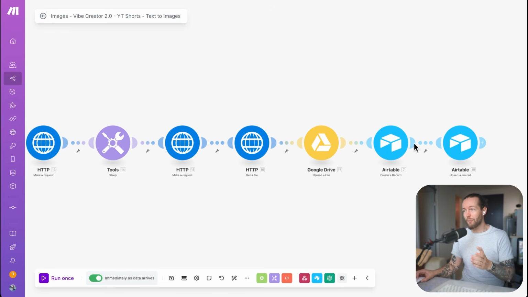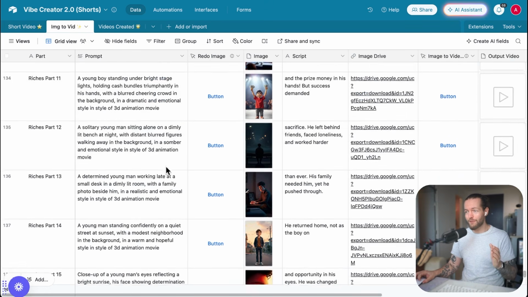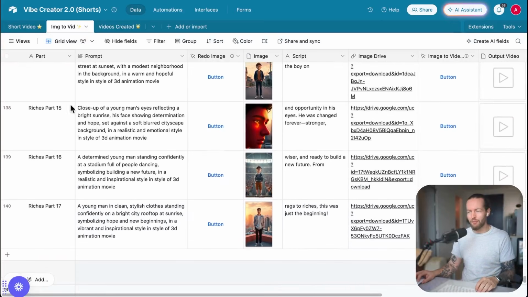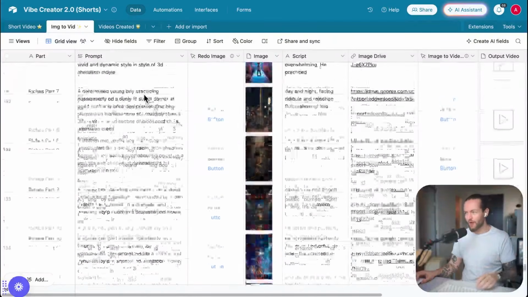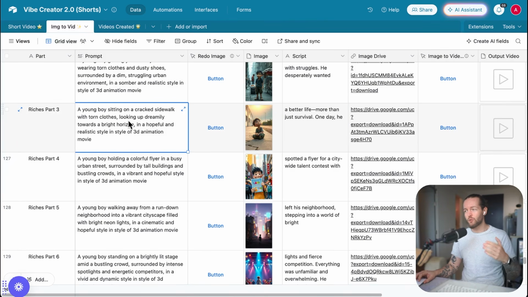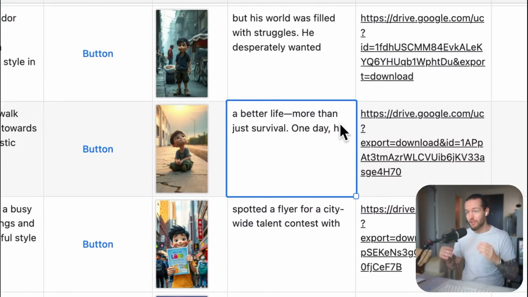They're just going to update the next field here, then we create all of the 15 different images that you want based on the parts here. So part 1, 2, 3, 4, 5, 6, 7 with the image and the image drive file. You get the prompt that we sent to the image generator itself, as well as the script text on this side, so you can see what should be in the video when the voiceover is talking.